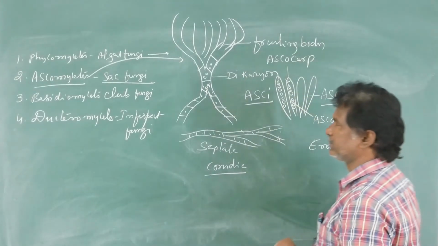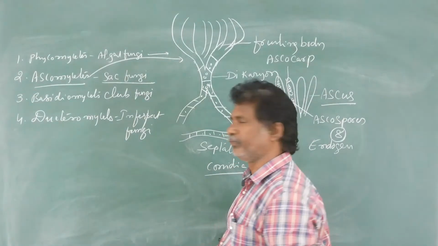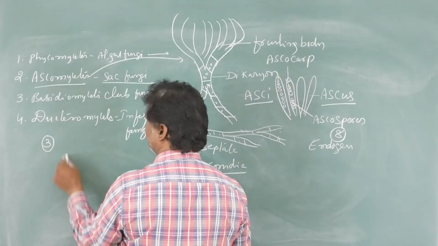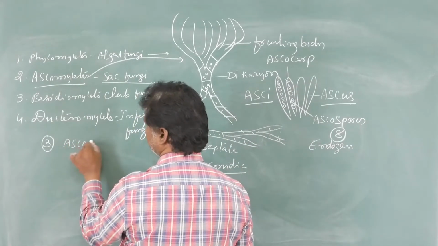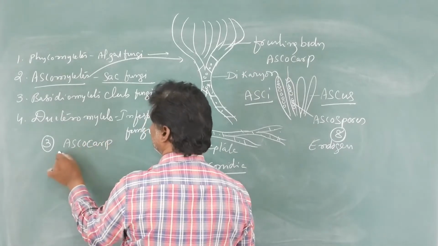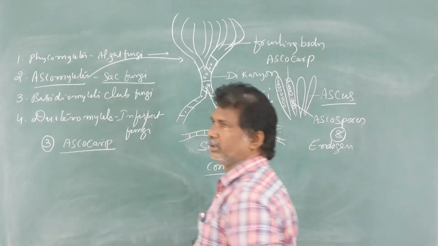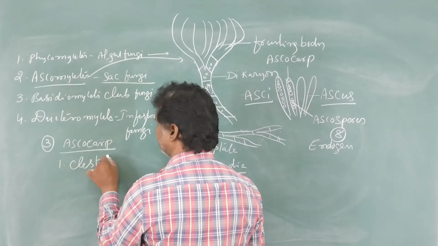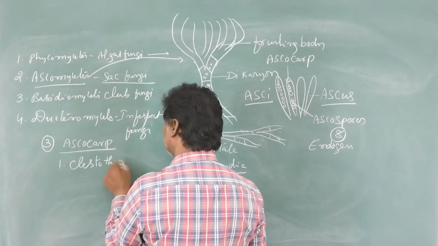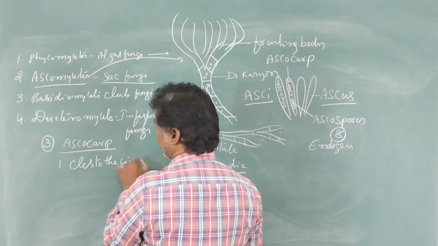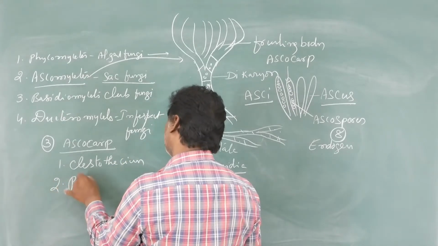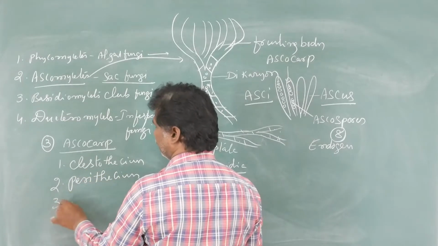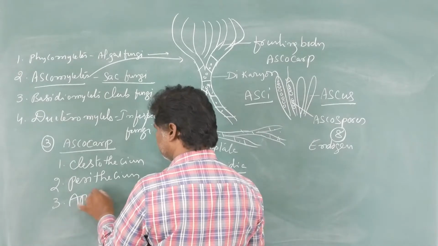So in Ascomycetes, different types of fruiting bodies are produced. According to your intermediate syllabus, there are 3 types of ascocarps. What are those 3 types? Cleistothecium, the second one perithecium, and the third one apothecium.